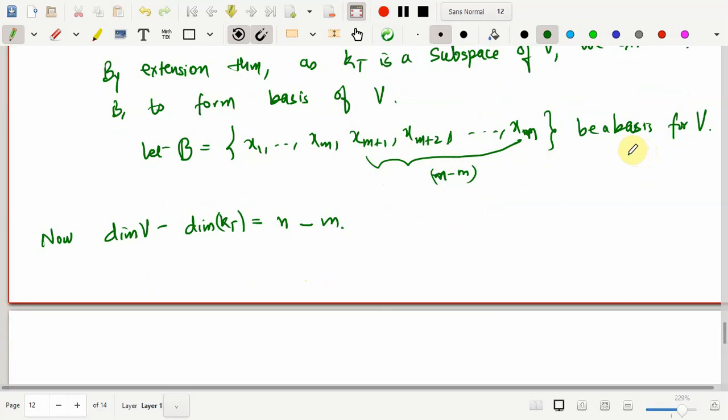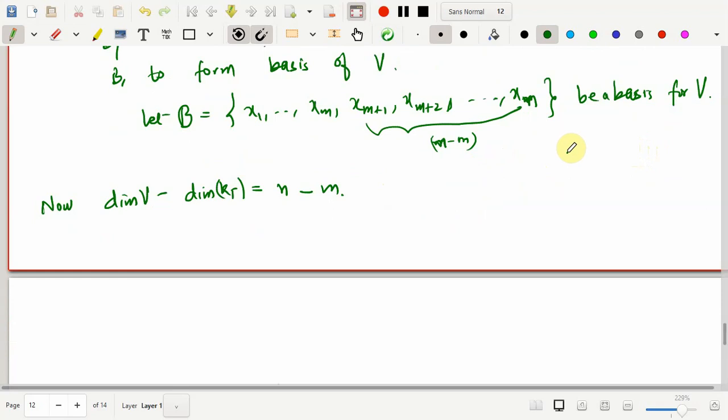So we want it from the range of T. So what you will have to do is simply take the images through T of these elements, and claim that it forms a basis for the range of T. Okay, so I'll call this B2.